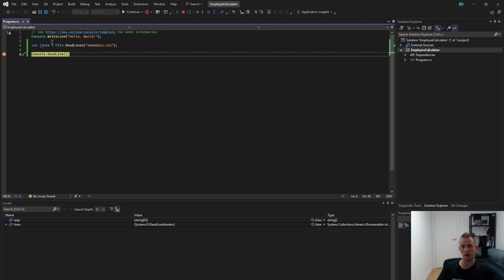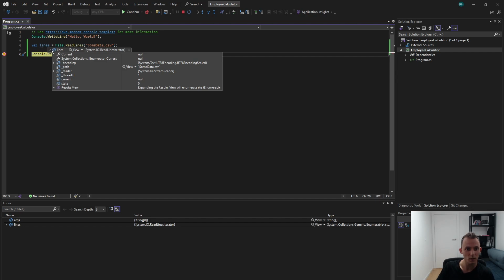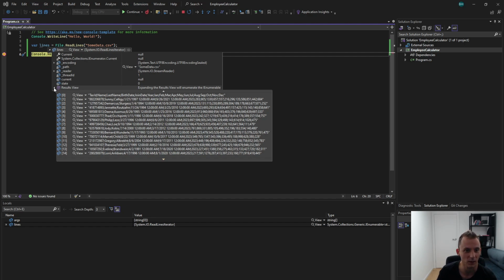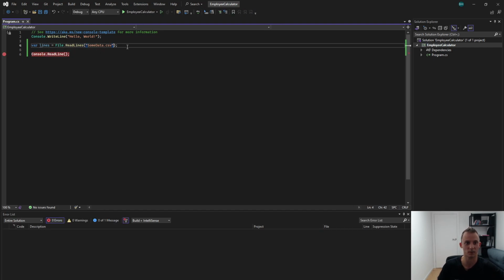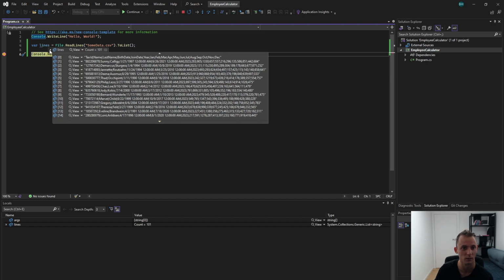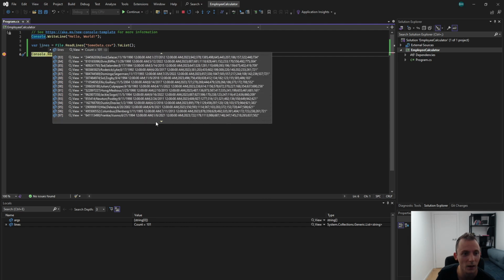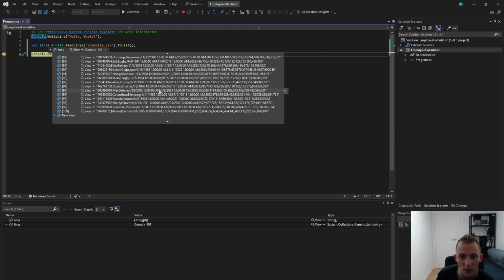Okay, so my program has run in debug mode. So now I can actually see what variables I have. This line is called a variable. So I have a result of file read lines. What do we have here? It's something, result view. Okay, let's make it simpler for us. Result and list. This means that we will convert whatever was here to a list of lines. Better, easier to understand. Okay, so I have a list of lines from 0 to whatever, 100. Yeah, exactly as many as I had there.